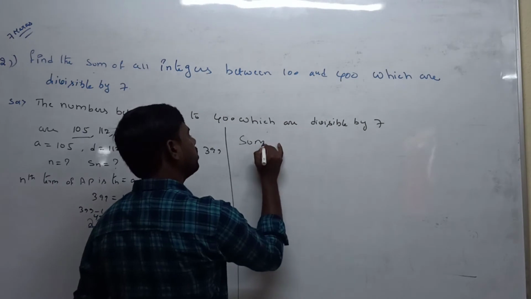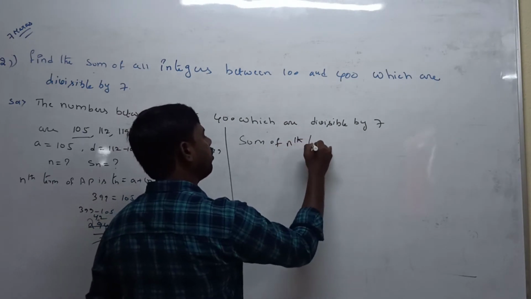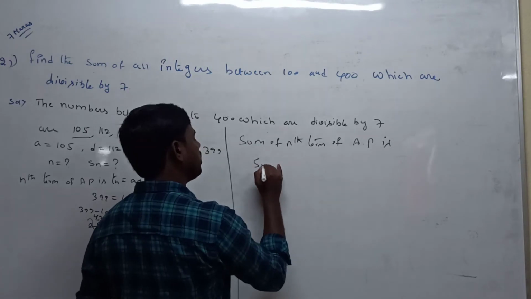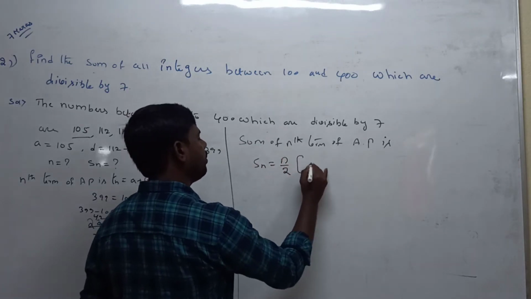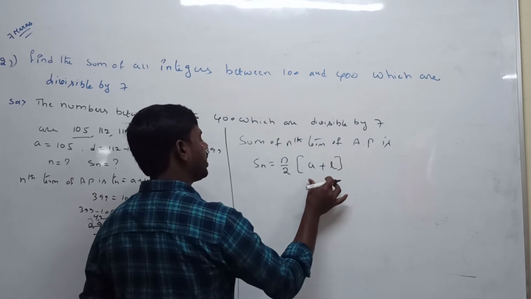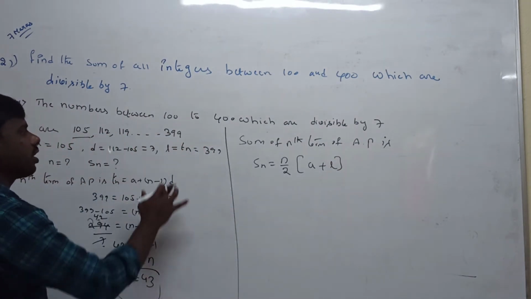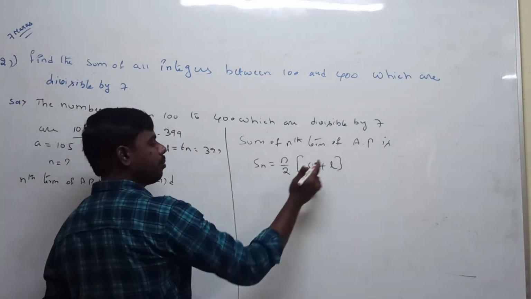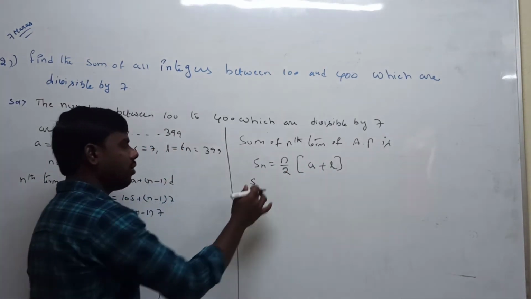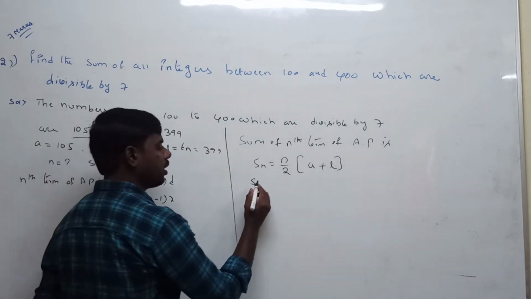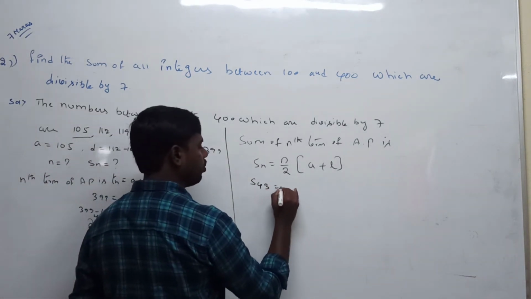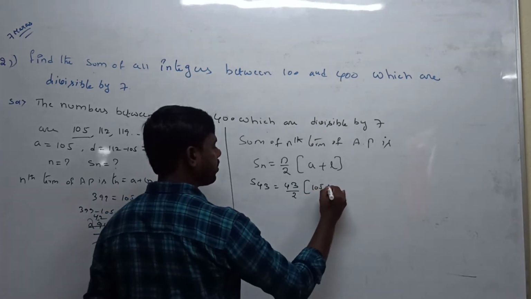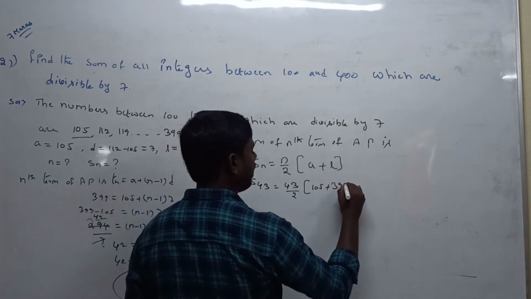Now applying the sum of nth term of an arithmetic progression: Sn is equal to n by 2 into (a plus l). Why are we taking this formula? Because in the given sequence the last term is available. That's why we directly take n by 2 into (a plus l). N value is 43, so the sum of 43 terms is 43 by 2, A value is 105, L value is 399.